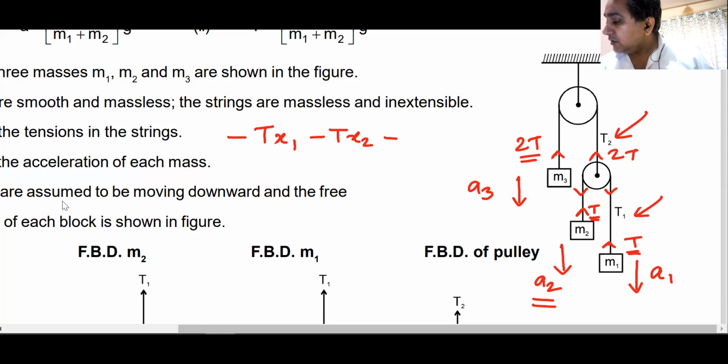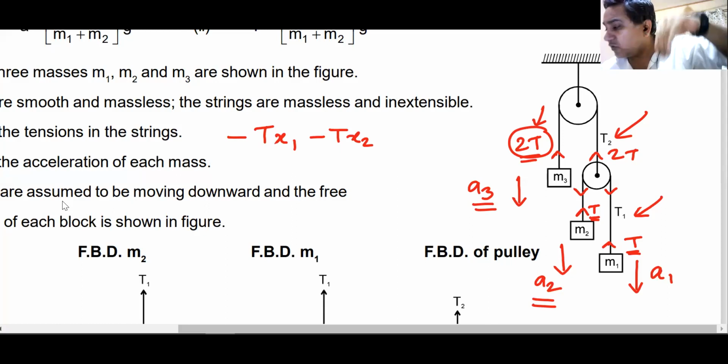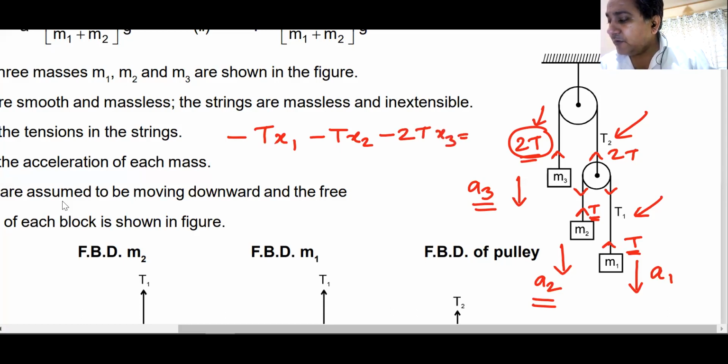Similarly, minus T into x2. For this string, 2T is upwards and x3 is downwards, so it is minus 2T into x3. That equals 0. The minuses cancel, T cancels, and the constraint I get is x1 plus x2 plus 2x3 is 0.